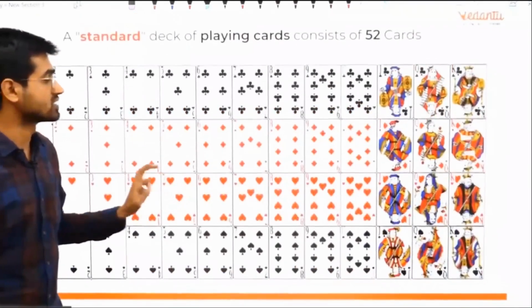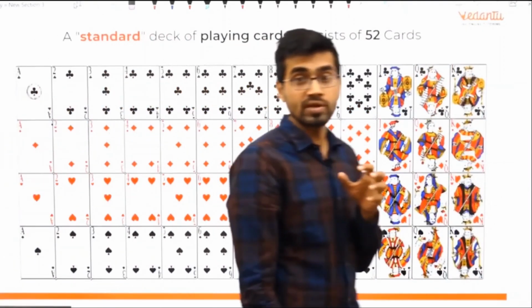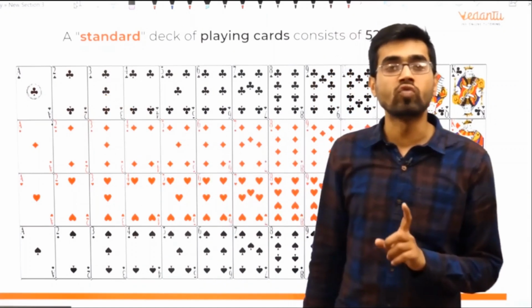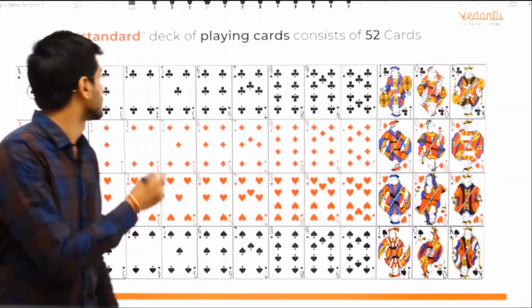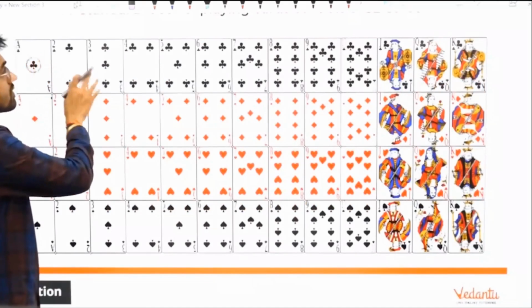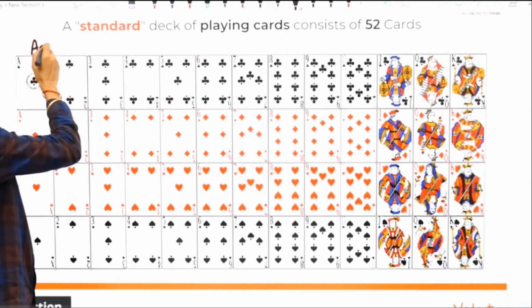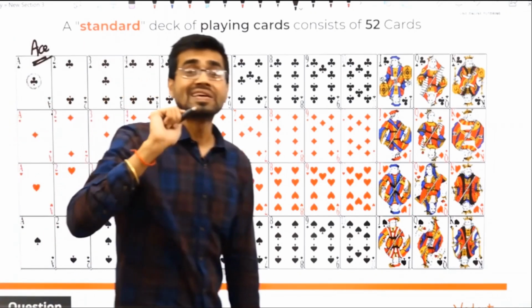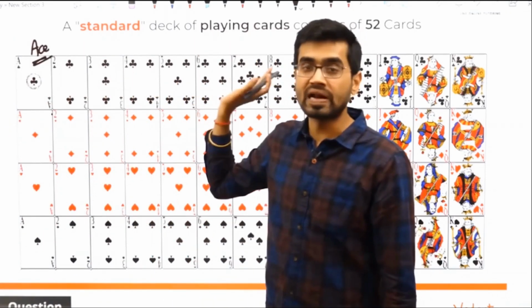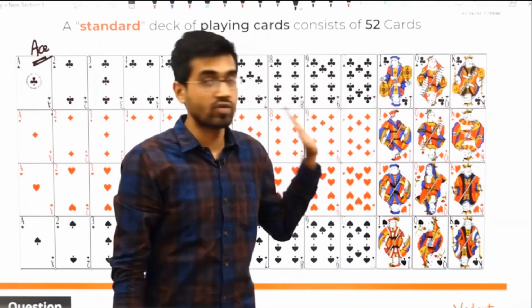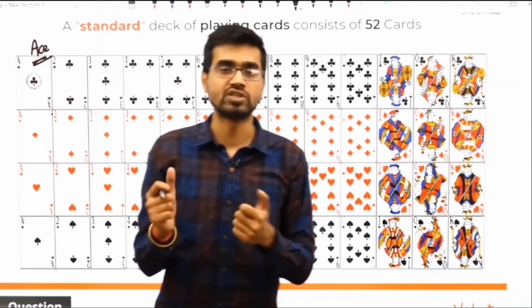Okay, I hope you can see this image. So these are A, 2, 3. Actually there is no 1, so we call it ace card. Then number cards are there, and then you have the face cards: king, queen, jack. Every set has 13 cards. I have just shown you that.